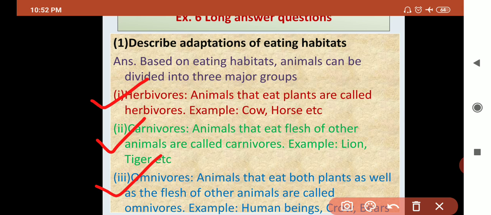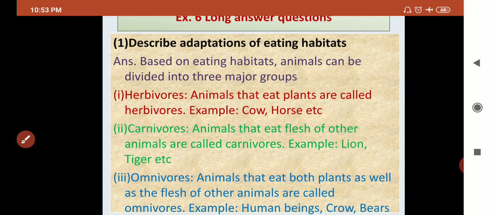Number 3 is omnivorous. What are omnivorous? Animals that eat both plants as well as flesh of other animals. They are called omnivorous. Example, human being, crow, bear, bat, etc. These are some examples of omnivorous.